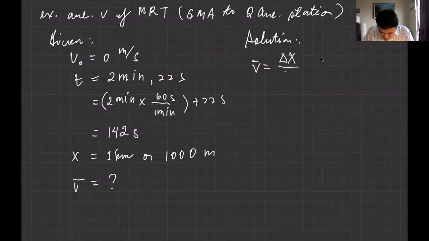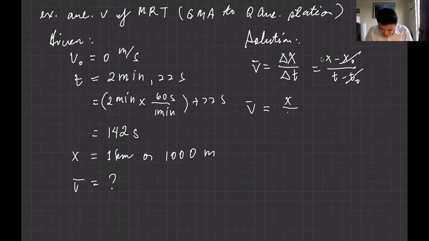Delta means change, so it's x minus x naught, and t minus t naught, wherein our initial position is GMA Kamuning. We appoint it as the 0 mark, so we don't need to write it. And of course, we start at time 0, so we don't need to write t naught. So basically, what you have is x over t.